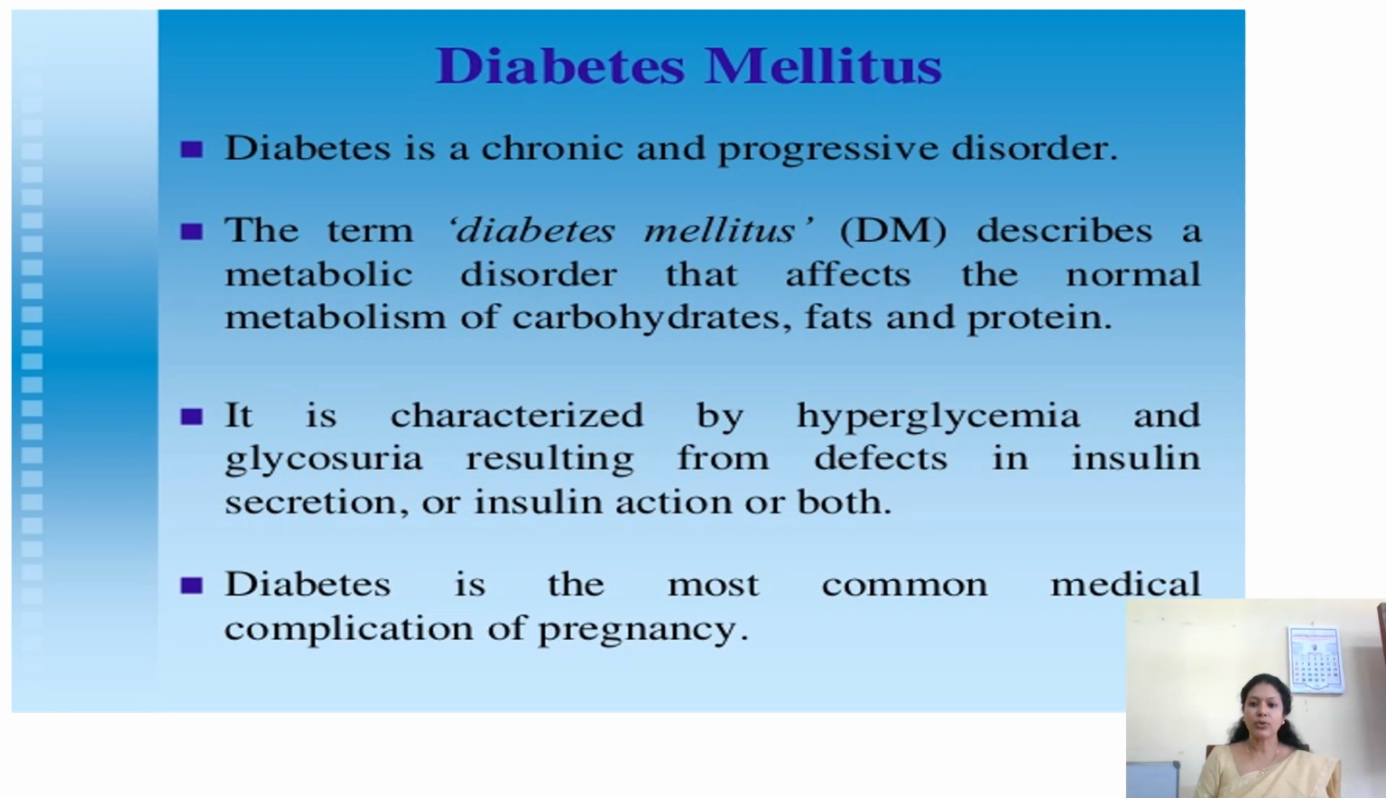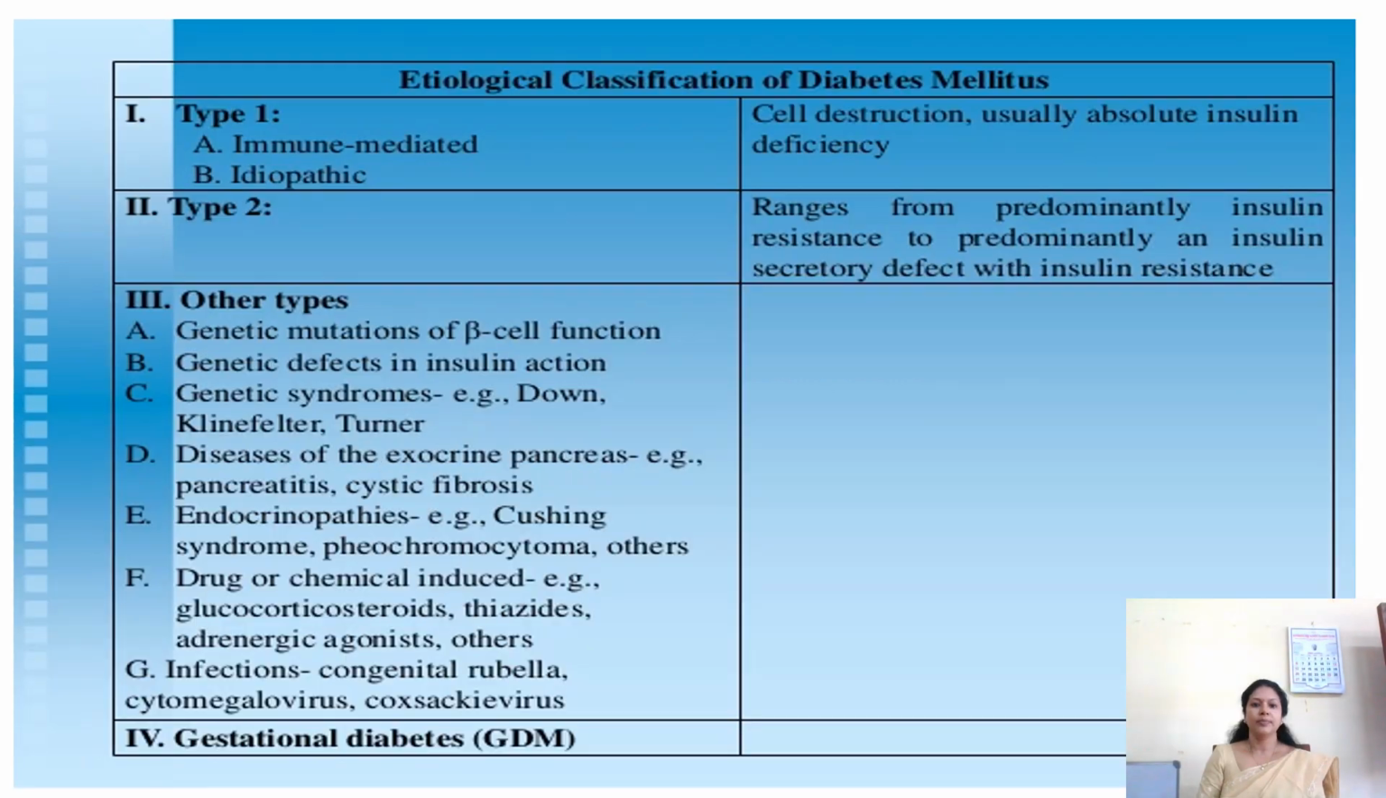Diabetes is the most common medical complication that can occur during pregnancy. Diabetes mellitus is classified into type 1, type 2, other types, and gestational diabetes. Type 1 includes immune mediated and idiopathic, and this produces an absolute deficiency of insulin. Type 2 may be due to deficiency of insulin or due to insulin resistance.